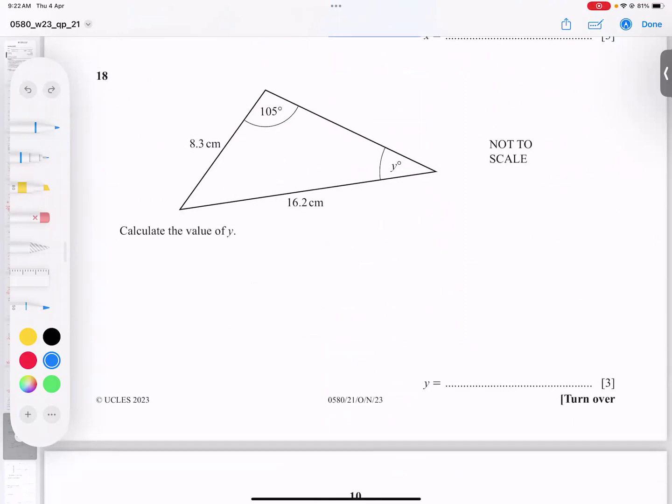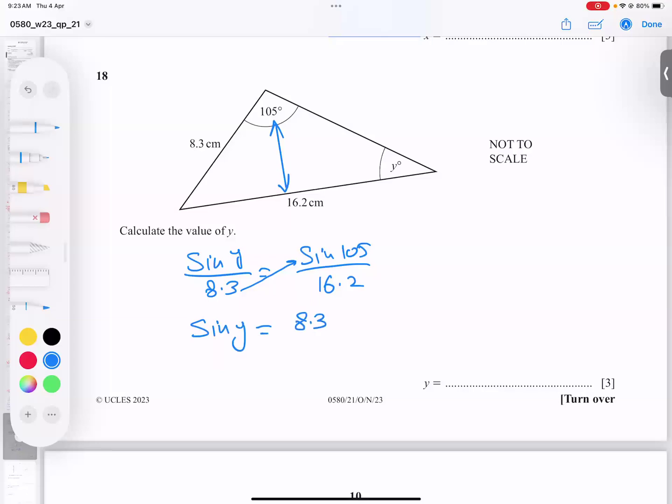How to do this kind of question? Find the value. Whenever one pair is given, one pair means an opposite angle and side, so we always use the sine rule. And this y is unknown. Angle unknown, I will write the angle up: sine y divided by the side down, sine 105 divided by the opposite side down. This is the sine rule. This will go up, multiply, because it is 3 marks, so at least show some working.